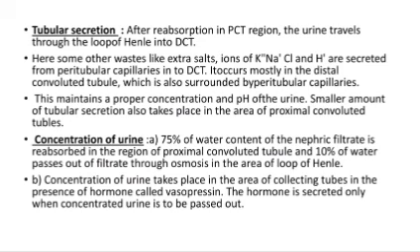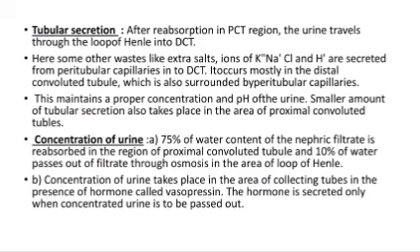Third one is tubular secretion. After reabsorption in the proximal convoluted region, the urine travels through the loop of Henle into the distal convoluted tubule. Here some other wastes like extra salts, ions of K, Na, Cl- and H+ are secreted from the peritubular capillaries into the distal convoluted tubule, which is surrounded by the peritubular network.